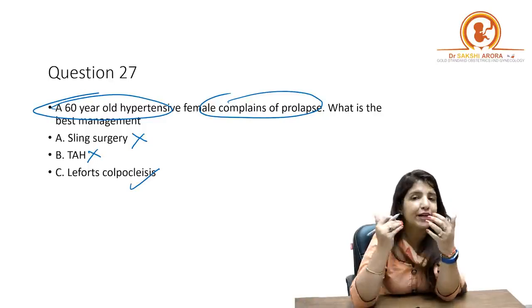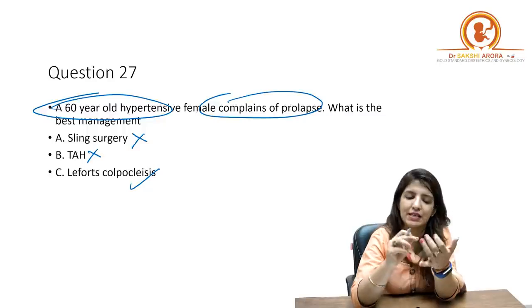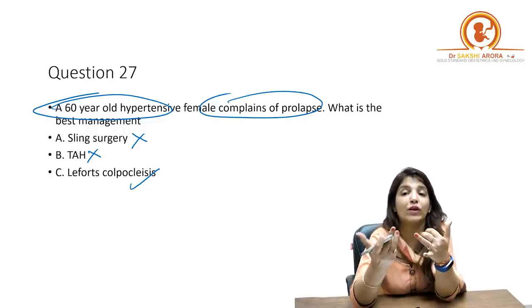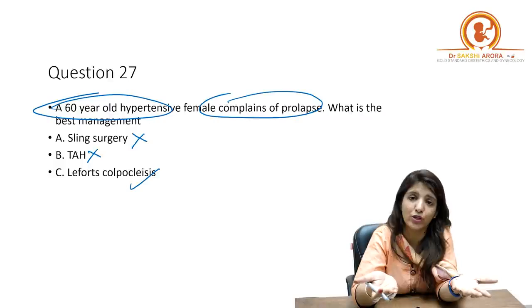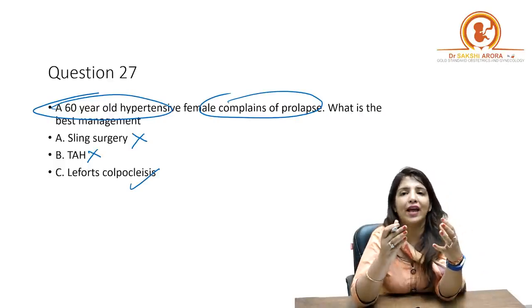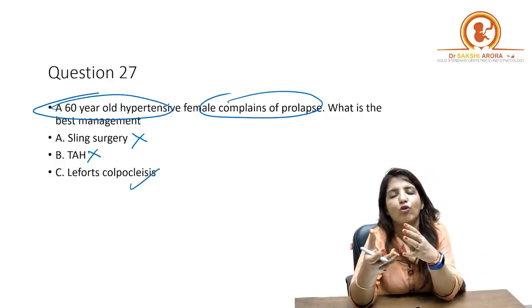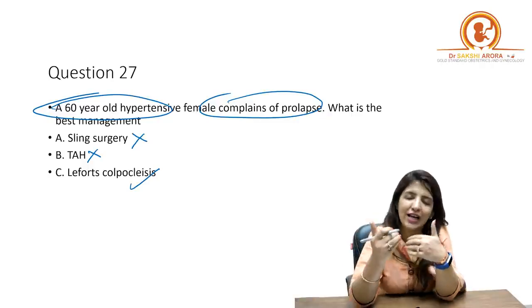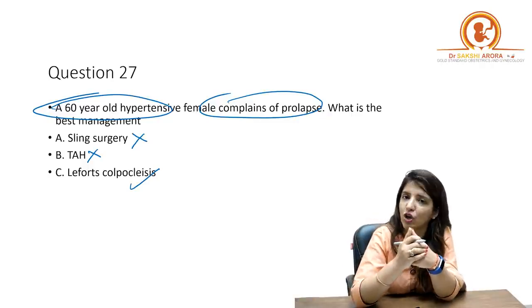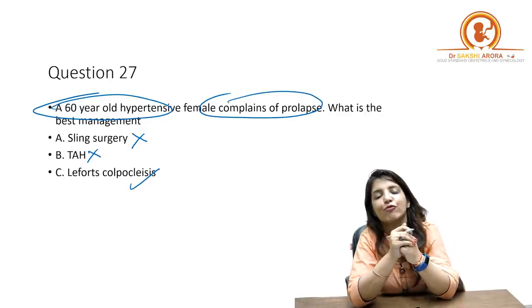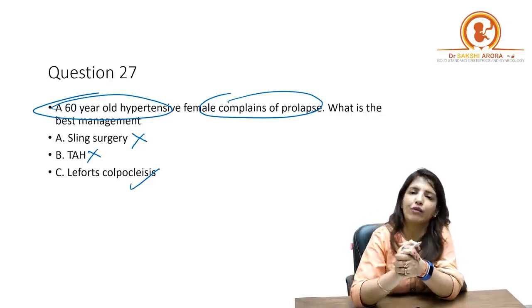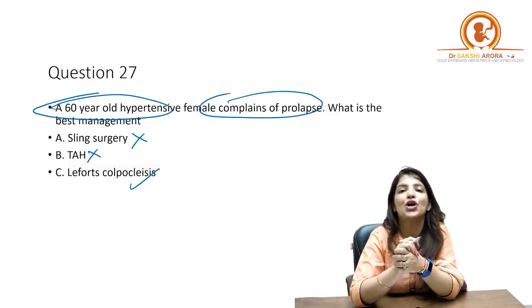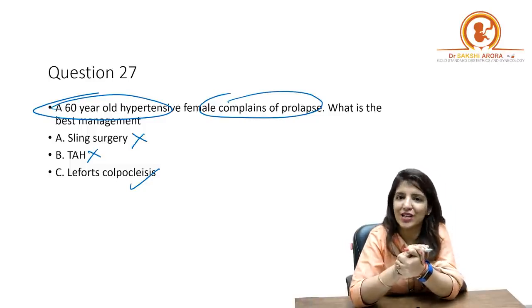Lefort colpoclesis cannot be done in young females because number one, every month, where will the menstrual blood go then? If you are closing both the anterior and the posterior vaginal walls, how is the menstrual blood going to come out? And number two, how are they going to perform their coital function, right? That is why in young females, we do not have the option for Lefort colpoclesis, but in a female 60 years who's hypertensive, we have the option of doing Lefort colpoclesis, right? So that brings us to the end of discussion today.